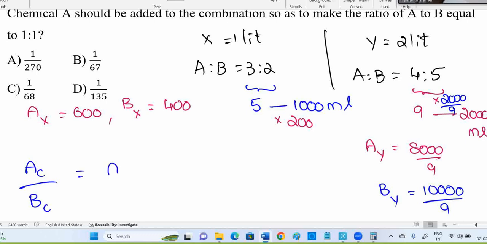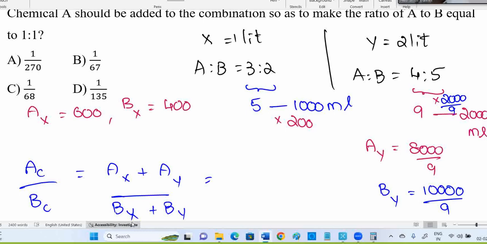A in vessel C, B in vessel C is obtained by A in vessel X plus A in vessel Y, B in vessel X plus B in vessel Y. Are you understanding this point? Have we got C? I said classroom X boys and girls, classroom Y boys and girls sent to a new classroom. In the new classroom, who is available? Boys and girls. Boys in that new classroom is boys in classroom X plus boys in classroom Y. Girls in the new classroom is girls in classroom X plus girls in classroom Y.